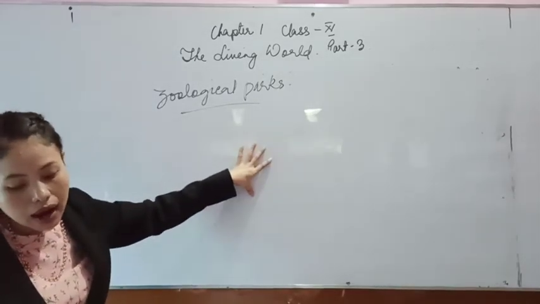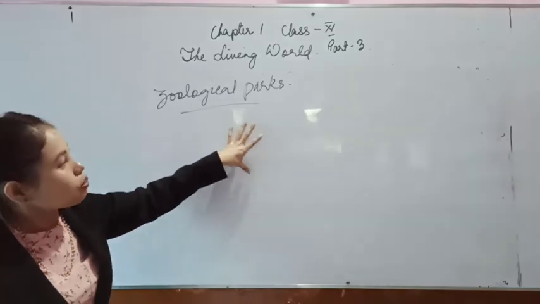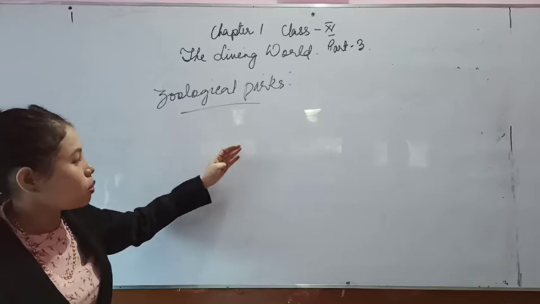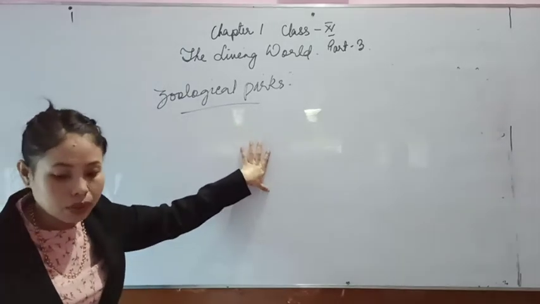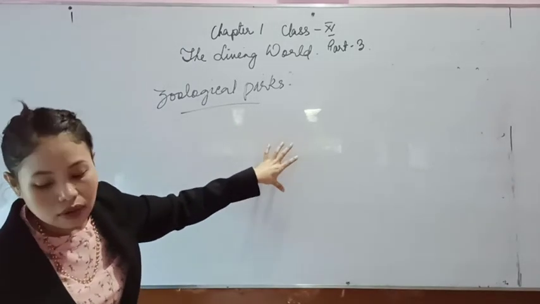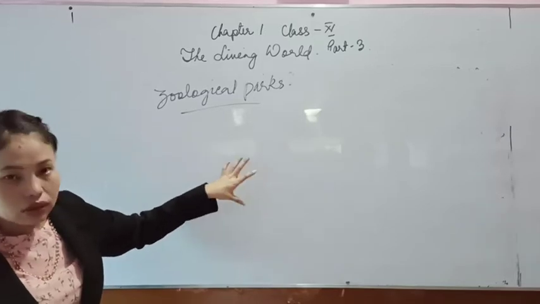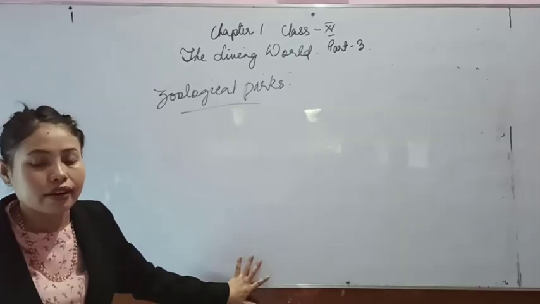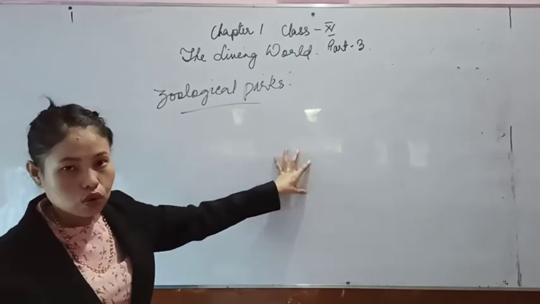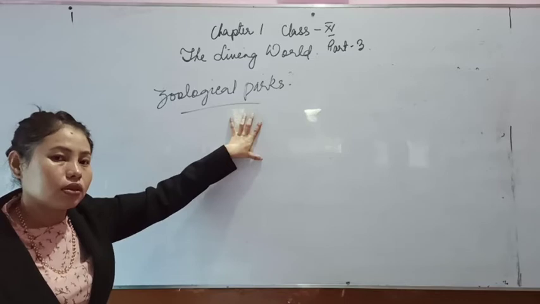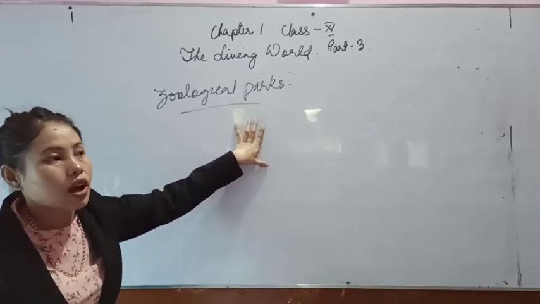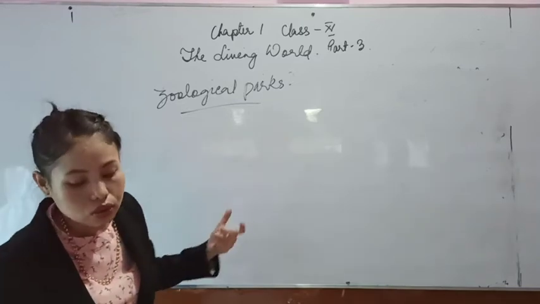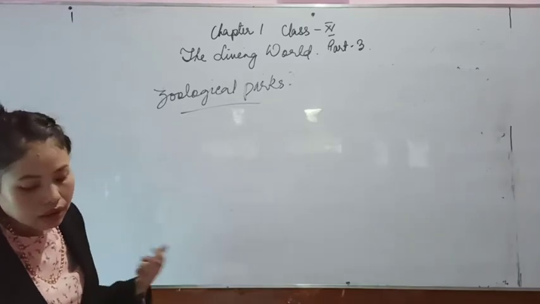Wild animals like lion, tiger, bear, elephant, they all are kept in zoological parks, and the habitat is similar to the natural environment where they belong.